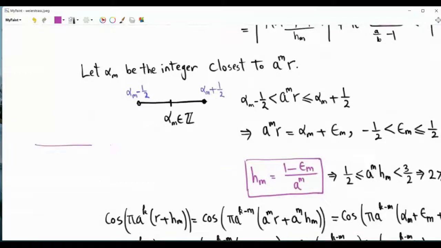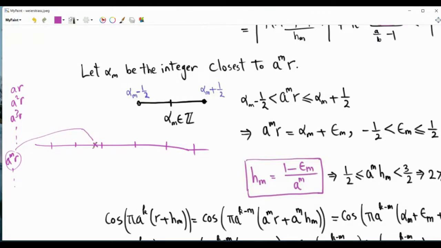And so the idea is that this is the real line, and the real line has integers on it. Okay, and so what you will do is that you'll take your number r. This is the real number of interest. It's an arbitrary real number, and then you will take ar, and then you have a squared r, a cubed r, and so those are numbers. One of them is a to the mr, and what you do is that you see where a to the power mr is on the real line.